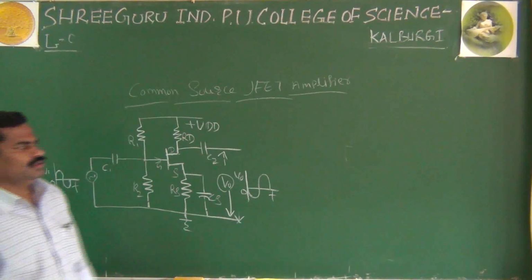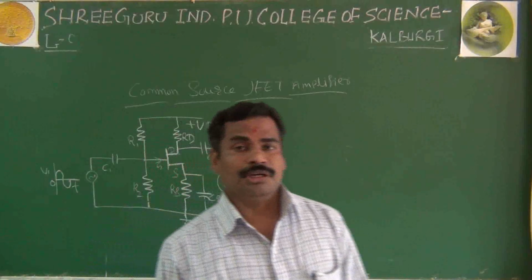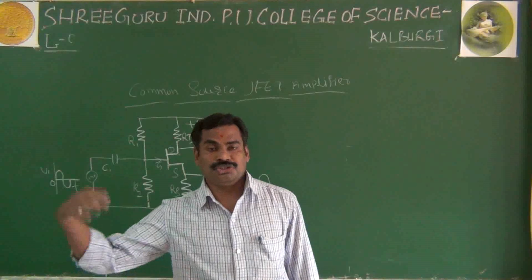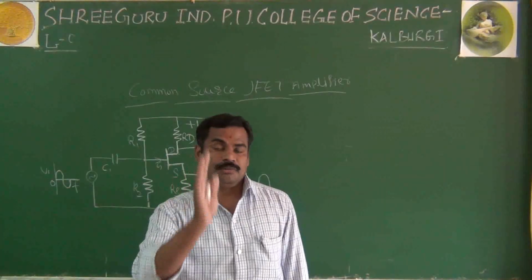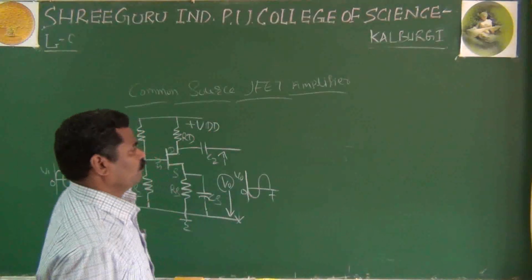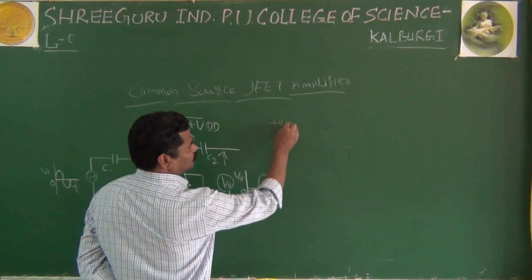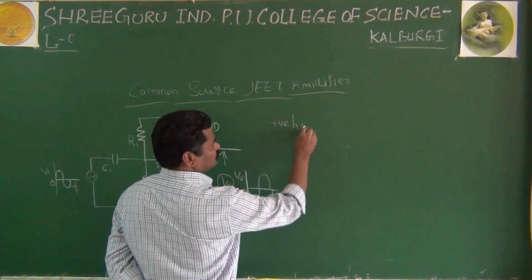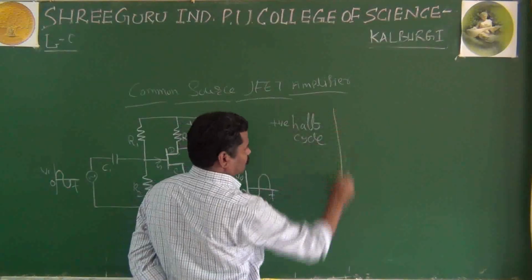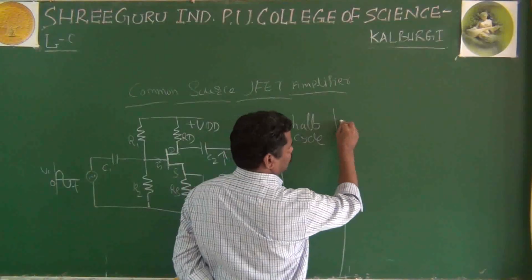Now, how you did it in the common emitter, common base, and common collector amplifier: if you apply the input signal, you have to explain the effect of the positive half cycle and also the effect of the negative half cycle. In the same way, you can consider it here. First consider the positive half cycle, and then go for the negative half cycle. What is the effect of the negative half cycle?